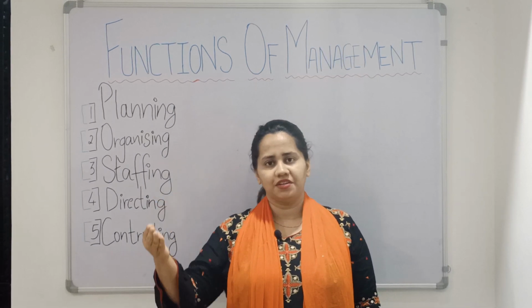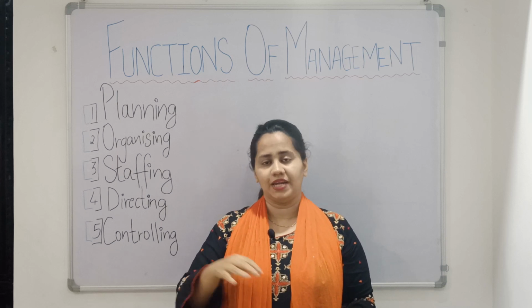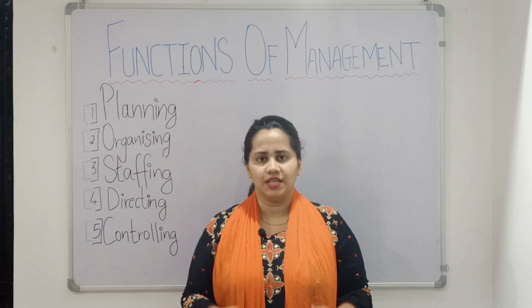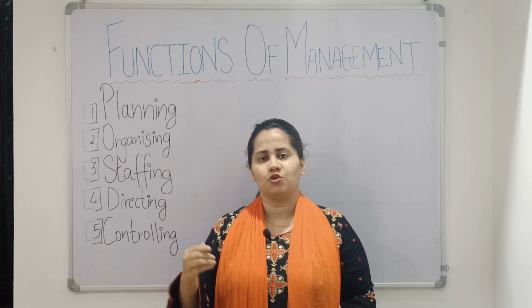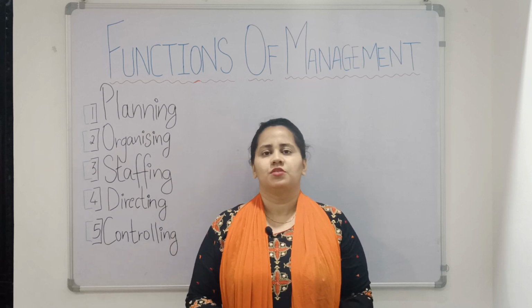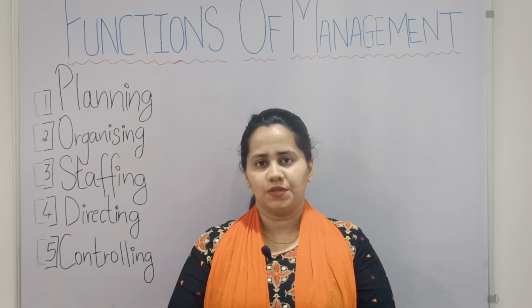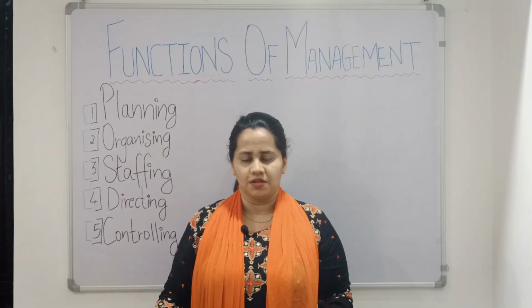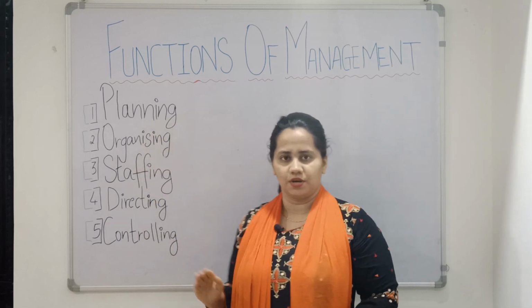So whenever you plan in the future, you see to it that these deviations or these mistakes that you made are not repeated in the future. So controlling basically means to rectify your mistakes and see that these mistakes are not repeated in the near future. So these were all the 5 functions of management. We have to remember that these functions of management need to be performed in a sequential order. That is, it starts with planning, organizing, staffing, directing and controlling.